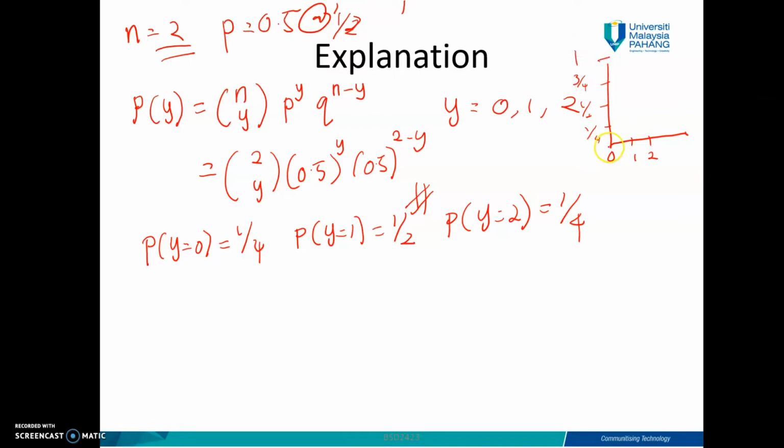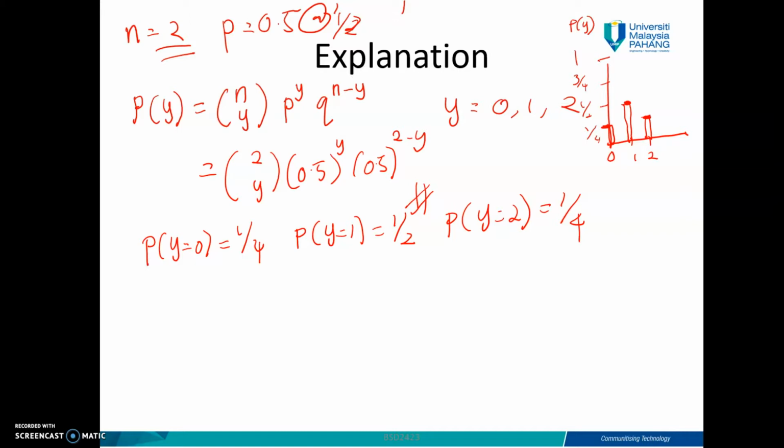This is p(y), not capital F_Y. Capital F_Y is the cumulative. You remember when you do the histogram too, you get it like this. So that's the density function for binomial.